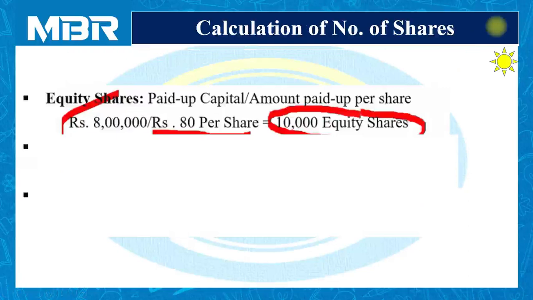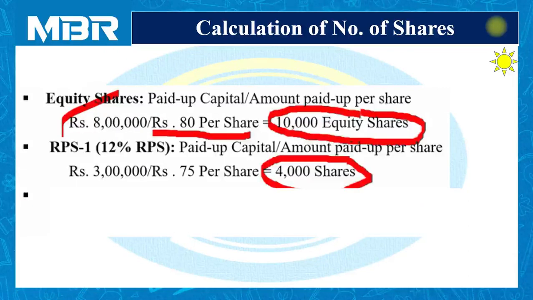Now, similar calculation is applicable for 12% RPS, that is RPS 1. Paid up capital divided by amount paid up per share. Total paid up capital for 12% RPS is rupees 3 lakhs and per share it is rupees 75. So total number of 12% RPS is 4,000.